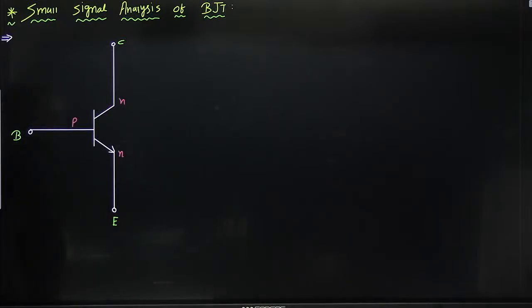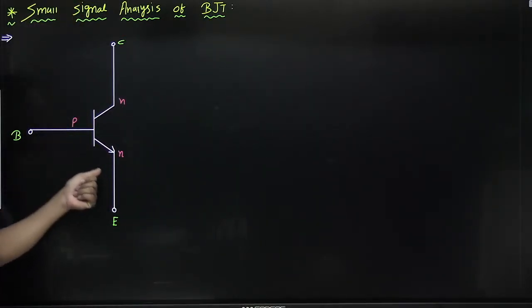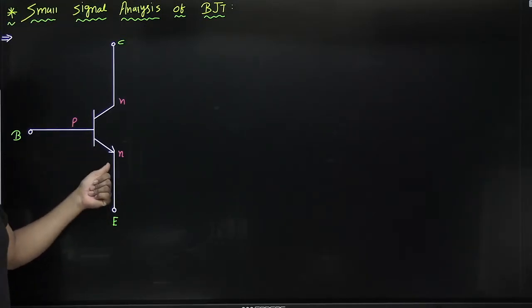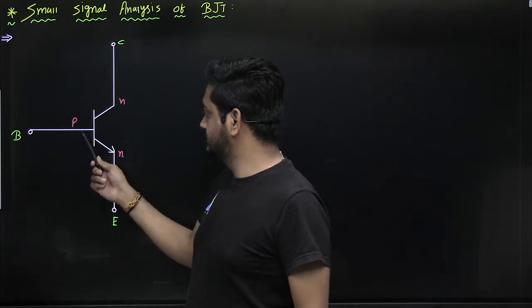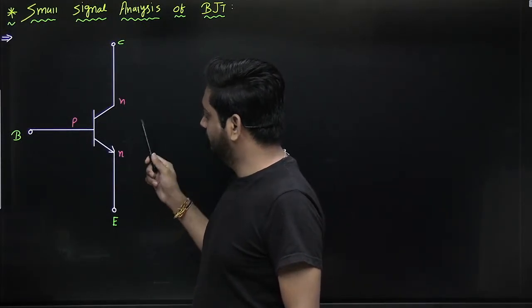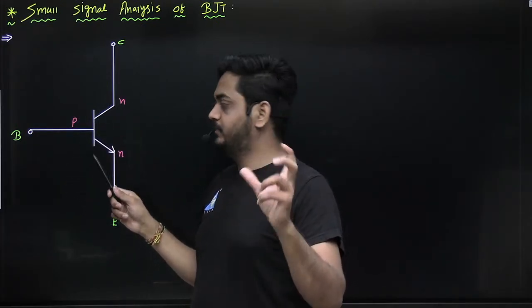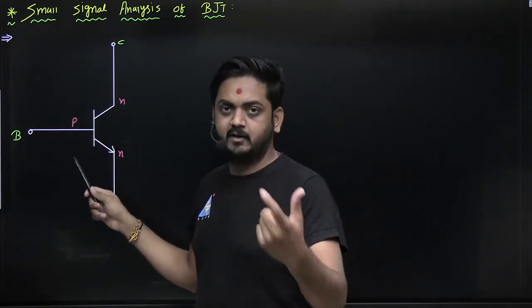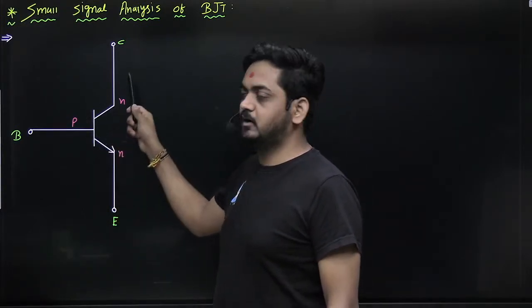Now see, guys, there is a PN junction present between base and emitter, and one more PN junction present between base and collector. We can say there is an internal PN junction diode present between base and emitter, as well as base and collector also.